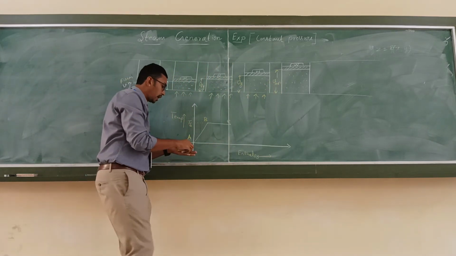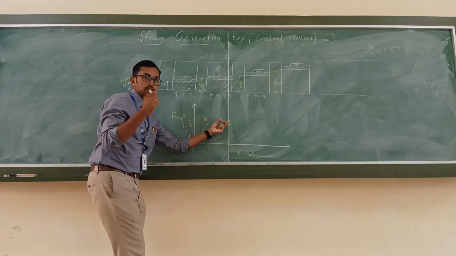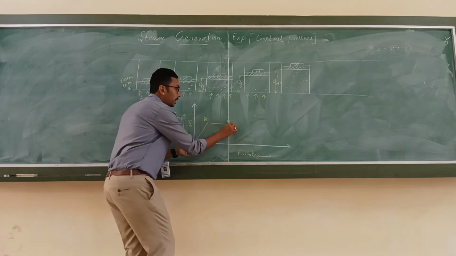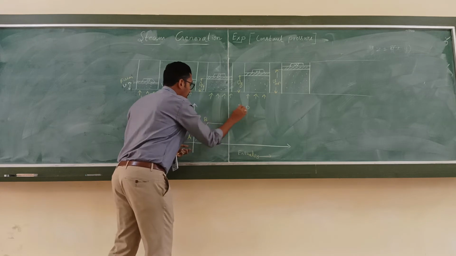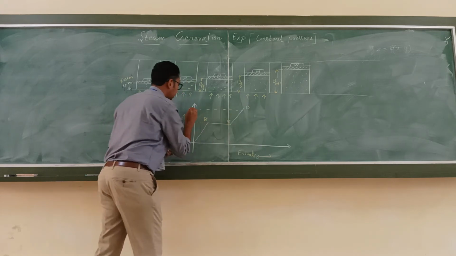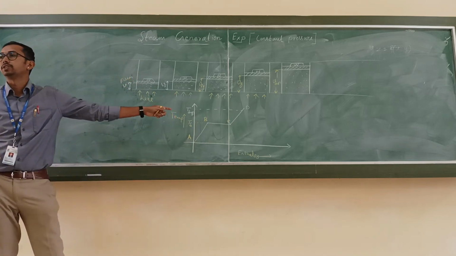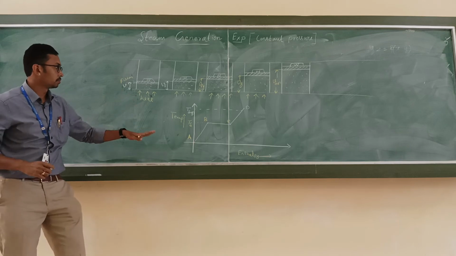Okay, so this is called superheated steam. Point C represents the dry steam. Still I am going to supply the heat. The temperature of the dry steam is going to increase. So this steam is called what? Superheated. That is called the superheated temperature. Is it clear? So this is the experiment.